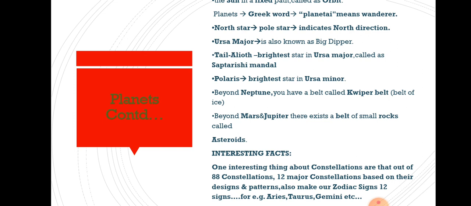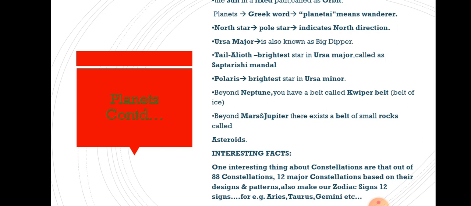And the pattern of Ursa Major, if you see it, is made up of 7 stars, and the last star appears to be like a tail, and that tail, the last star which forms a tail-like structure, is called Alioth. Alioth is the brightest star in Ursa Major. So the Ursa Major constellation is made up of 7 stars.